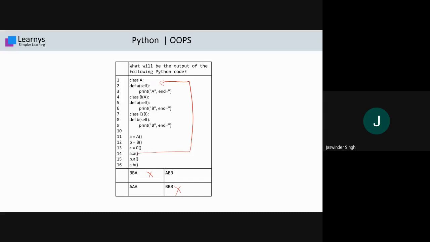Now if you move one step ahead, that is B dot A. B dot A means the object of class B calls A. This will call its own A, because this A is overridden. Inside this we print B. So it means this is also not our answer, so simply this is the answer. Now if you check C dot B, the C object calls its B function, which also prints capital B. So ABB is the correct answer.